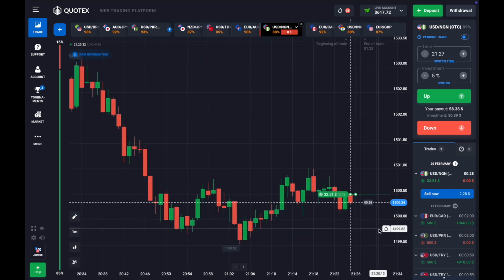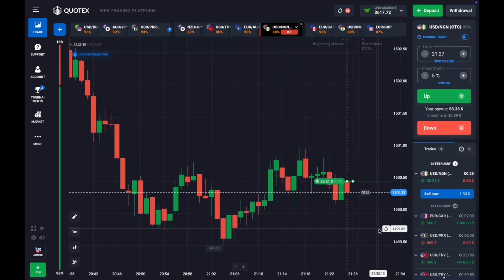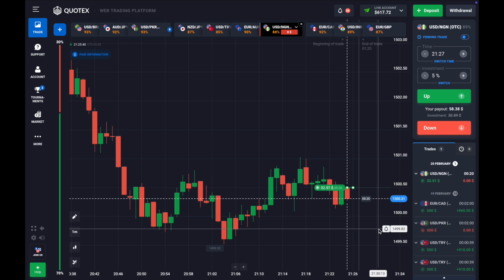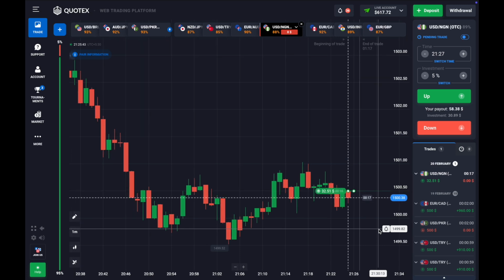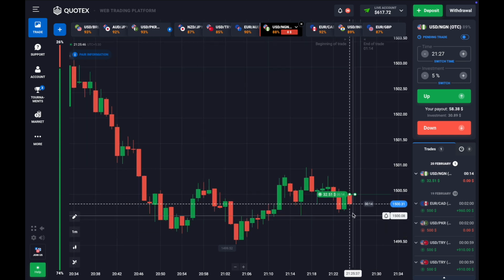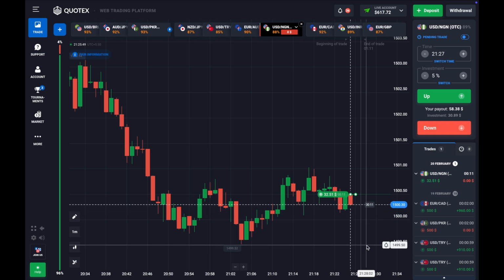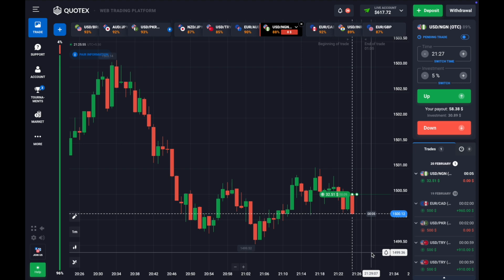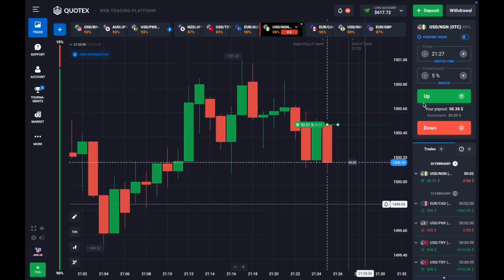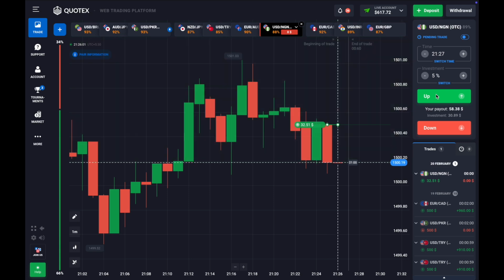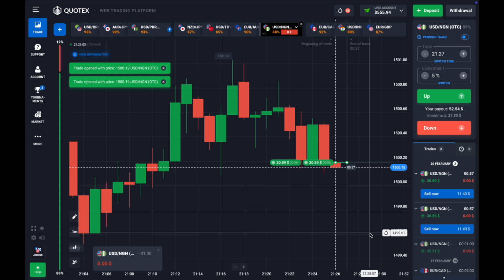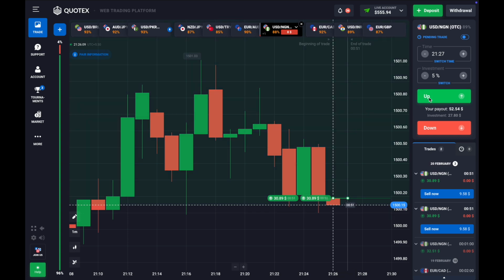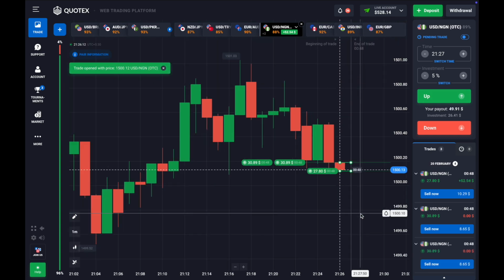They will try to trick you in your analysis and make you lose, but you have to stick to your analysis. I think the market is really going to go up, and even if this trade goes loss, I'll be taking my martingale trade. This is where martingale comes into action. You see the big red candle, this is going to trick me that the market is going to go down and trying to tell me that I have to take a put entry from here. But no, I'll stick to my analysis and I'll be taking my martingale trade here with the same 5% risk to my capital. And one is a marginal safety entry here.